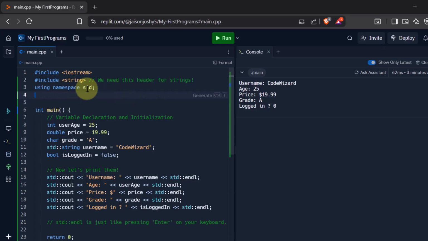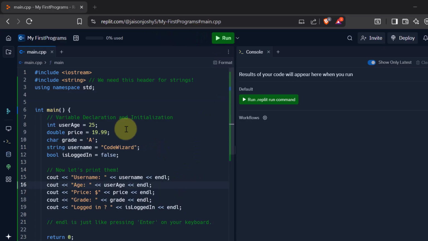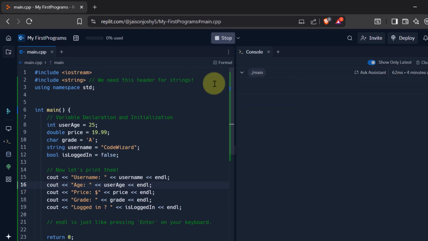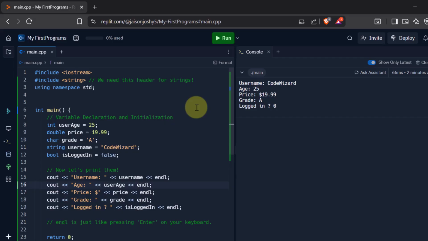Okay, now I have put this using namespace std. Now let's remove all the std:: prefixes. As you can see, I have removed all the std:: from all of this, and we have used using namespace std here. Let me run the program again and see if it is working as expected. Yes, it is working as expected. So in the following programs that we will be seeing, we will use using namespace std in order to make writing our code even easier. Okay, so this is cool. We have understood how to use variables and data types.